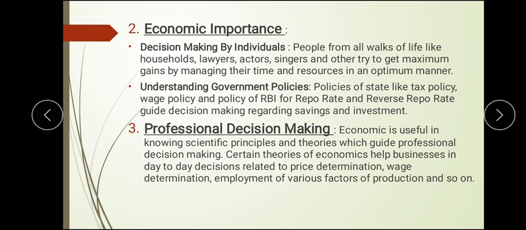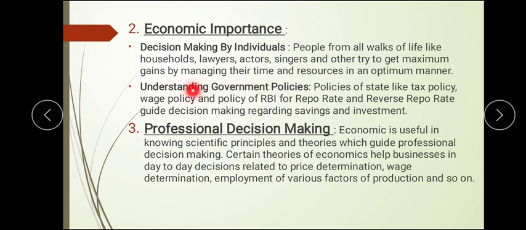In the same way, your parents' behavior at home is different, at work is different, with friends is different. So people have different behavior with their professions, and with their ordinary life, and with different people. So they have different decision making, managing their time as they try to use it optimally. Many people try to use their maximum time, like actors and lawyers, who use their time in different places so that they can acquire more and more economic gains. So that is the second point.